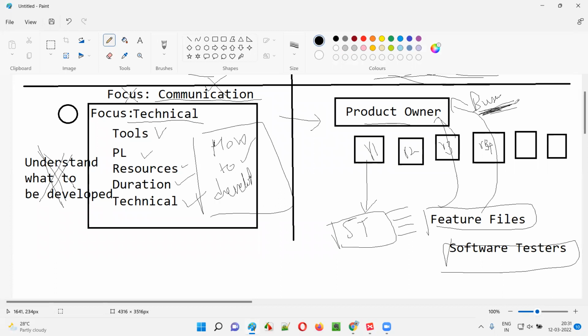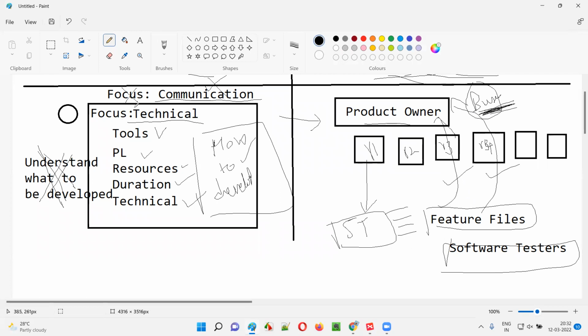The product owner will review this according to the business requirements, whether the software testers have written the feature files well or not. If all is good, he will approve, guys. Otherwise he will give feedback. Based on the feedback, the software testers have to update and share it back with the product owner again until the feature files are approved. You see, here more importance is given to what? Communication.